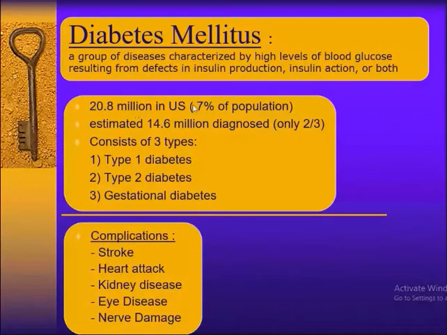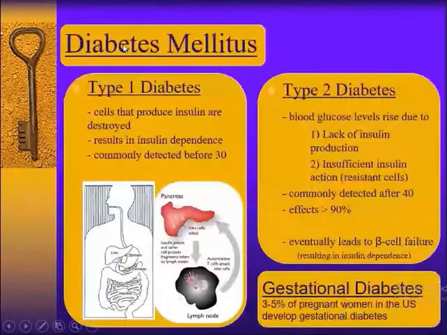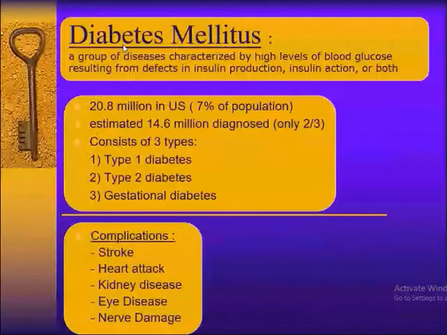Again, a group of diseases characterized by high levels of blood glucose. In the US, 7% of the people are suffering from diabetes mellitus. Okay, and it consists of 3 types.